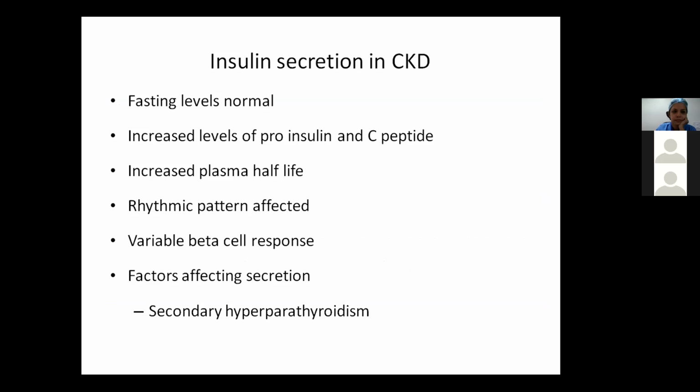Now, the fasting levels of insulin remain normal. There are increased levels of proinsulin and C-peptide. There is increased plasma half-life of insulin. But the rhythmic pattern, like normally it is secreted frequently with low amplitude pattern, so this rhythmic pattern of insulin secretion is affected. Now the beta cell response is variable.